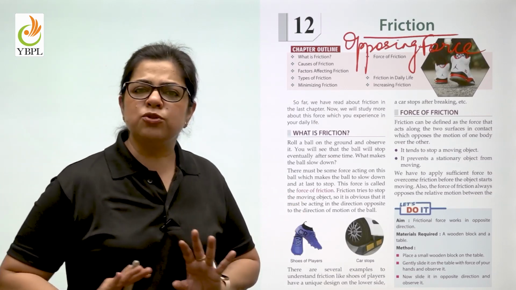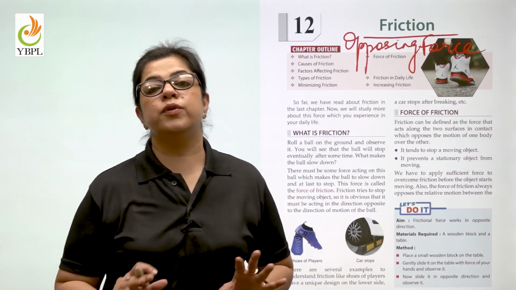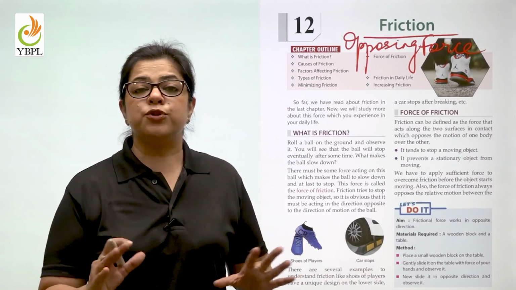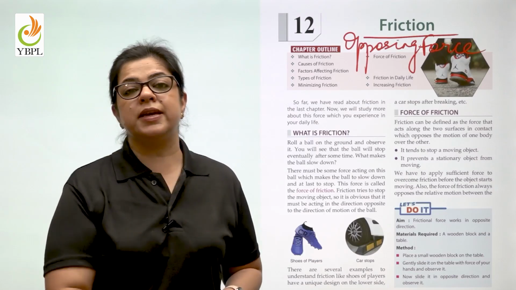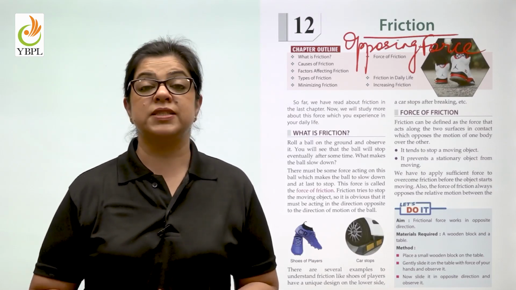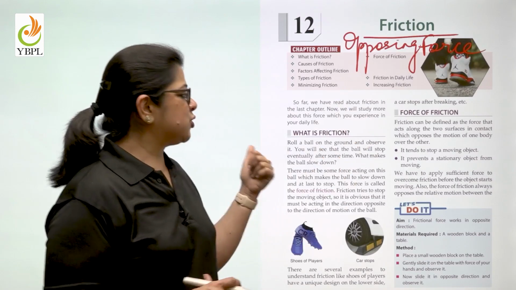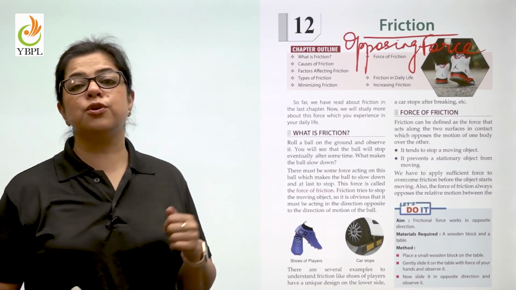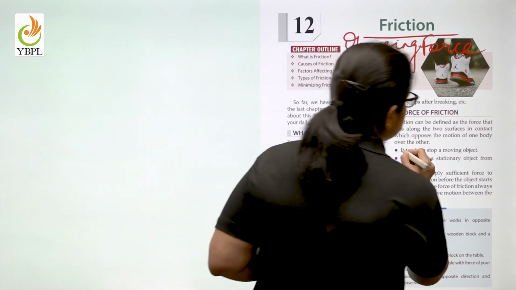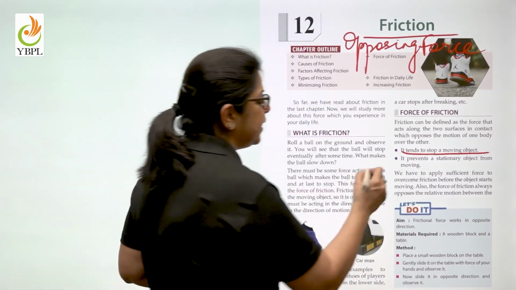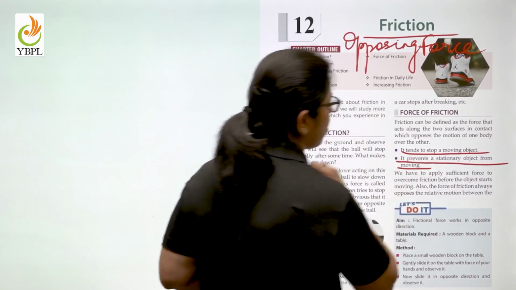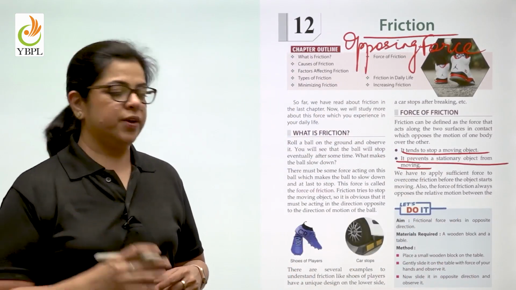Similarly, when you're trying to drag a table over a surface, you have to exert a lot of force. What is it that is stopping the table from moving over the surface? It is again friction. So the force of friction tends to stop a moving object and it prevents a stationary object from moving.